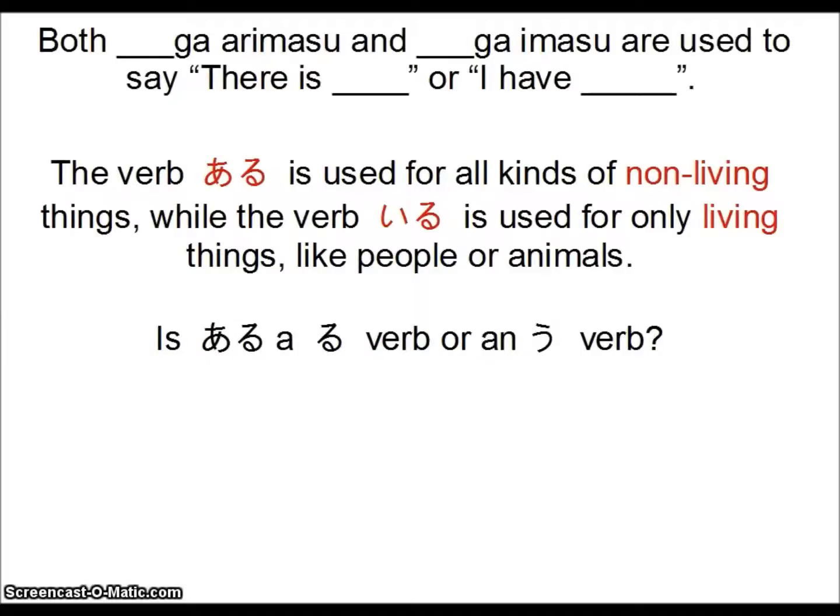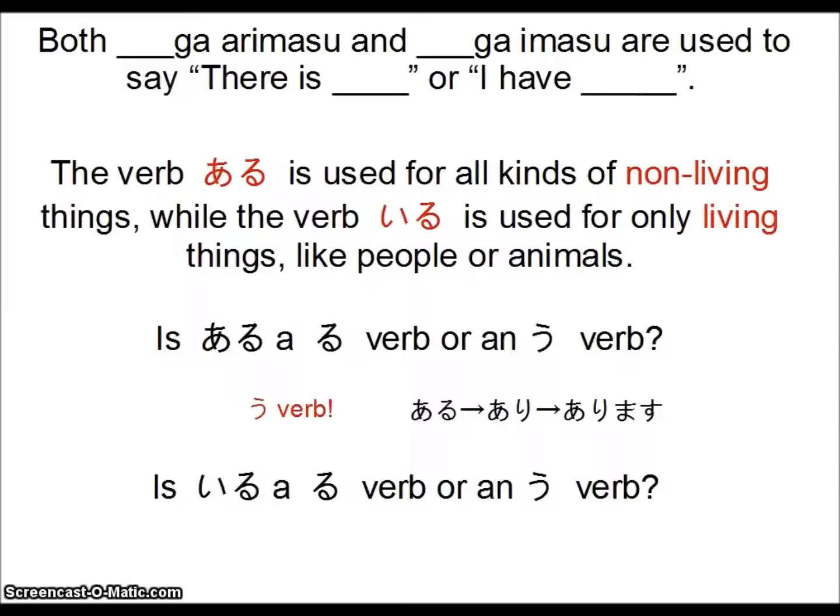So let's see, can we tell if aru is a ru verb or an u verb? We should be able to tell because, according to the top of this page, ga arimasu is the conjugated form. So we didn't drop the ru, we raised it to an e, right? So we can say that it became aru, ari, arimasu, meaning it's an u verb. This is the first time you've seen this, but sometimes a verb that ends in the ru sound can be an u verb. That's why it's important to actually be able to distinguish them, and you have to just know which one is which.